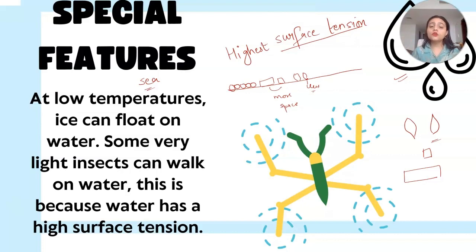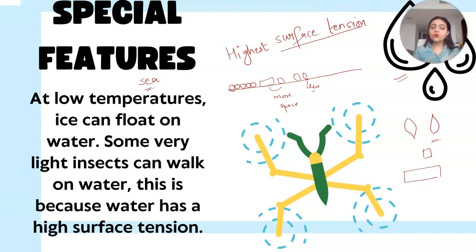All right. Because water has a higher surface tension, light insects or flies can just walk over the surface of water, because they do not sink. Otherwise heavy bodies do sink, right? Ships sink inside the water because they are heavy, but the light insects just walk on the water.